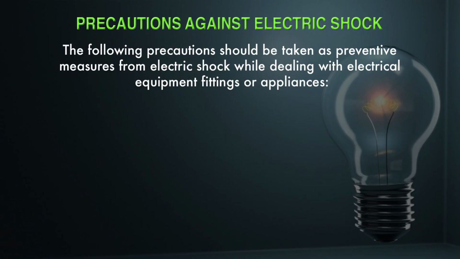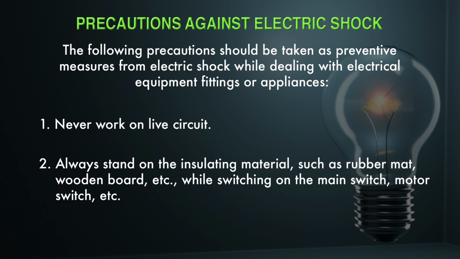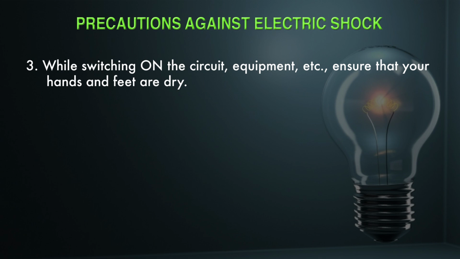Now what precautions should we take against electric shock? The following precautions should be taken as preventive measures from electric shock while dealing with electric equipment, fittings or appliances. First one is never work on a live circuit. Second, always stand on insulating material such as a rubber mat or wooden board while switching on the main switch, motor or motor switch, etc. While switching on the circuit or equipment, you should ensure that your hands and feet are dry.